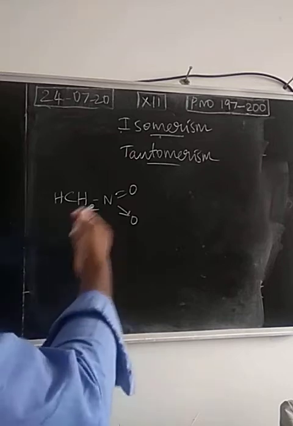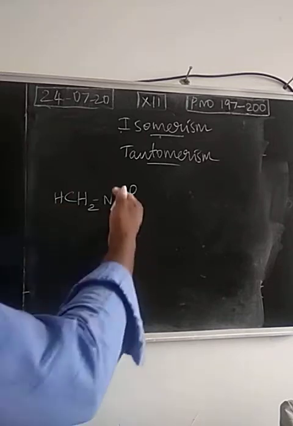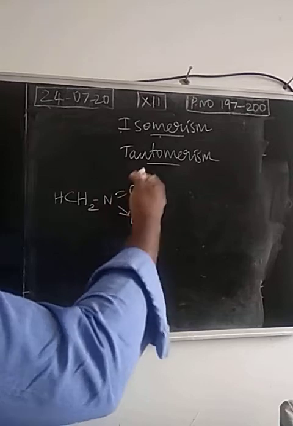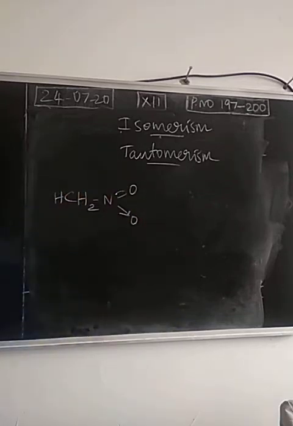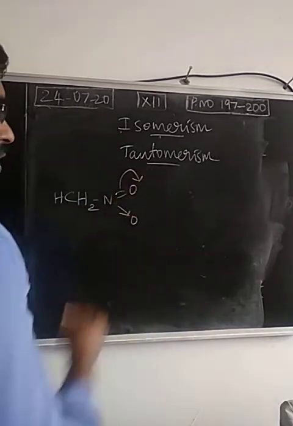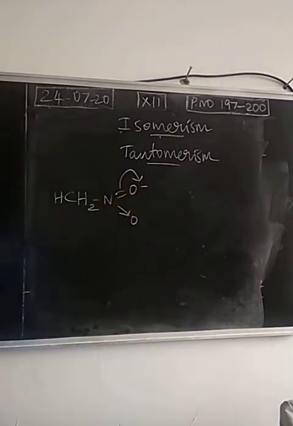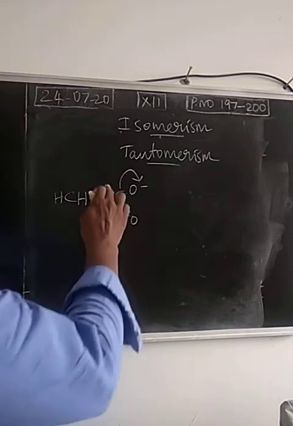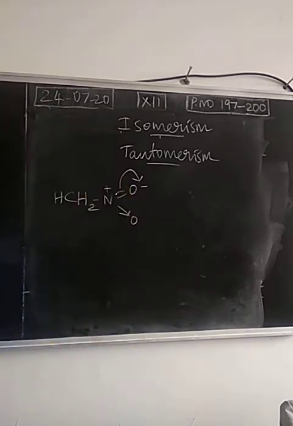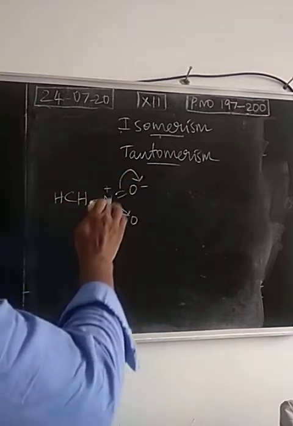Comparing carbon and nitrogen, the electronegativity of oxygen is more, so the tendency will be more. The bonded pair of electrons will have the tendency to move towards oxygen. So this electron pair will be shifted here. Oxygen will get a negative charge, right? Then nitrogen will have a positive charge, yeah? Due to the shifting of that.